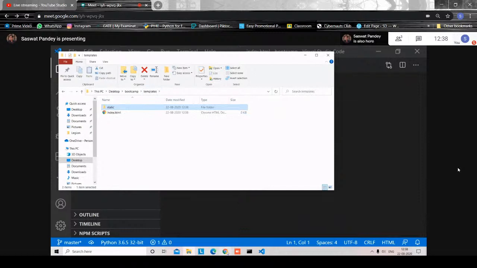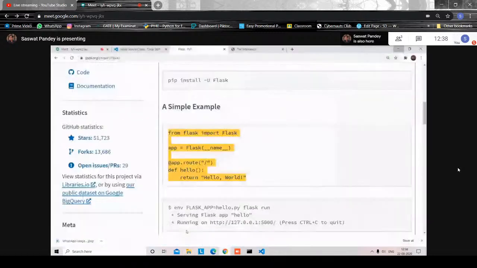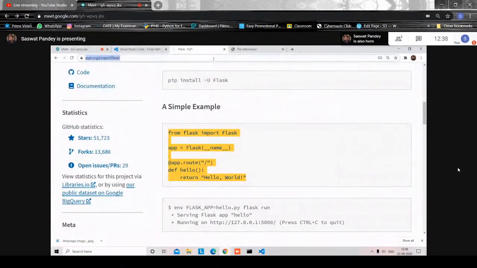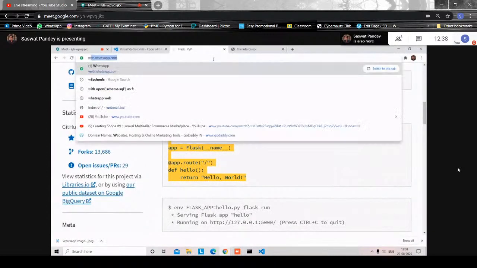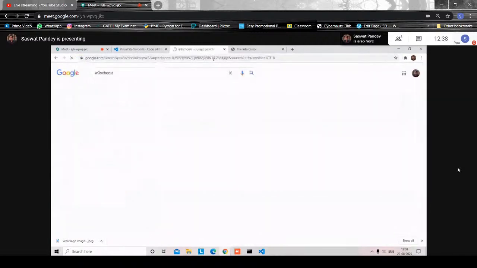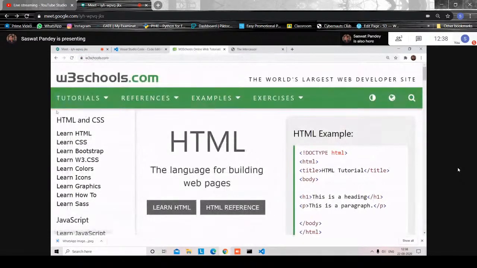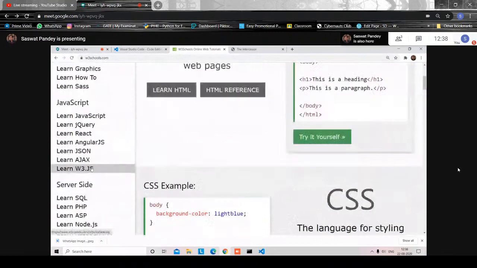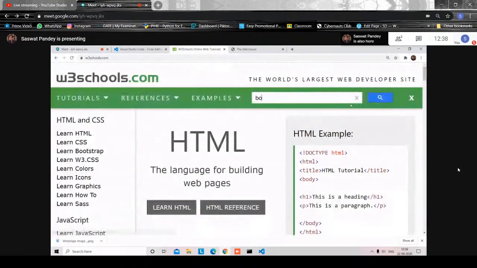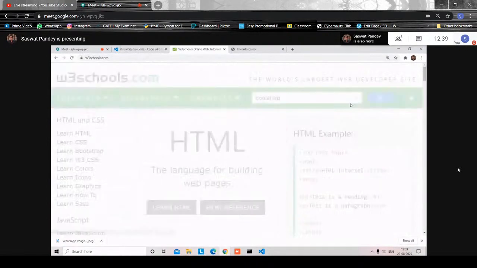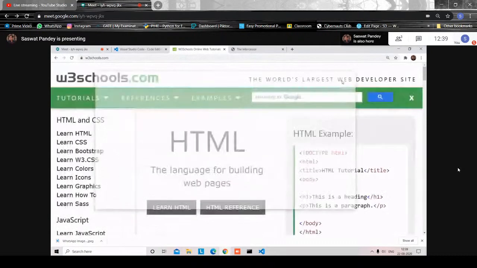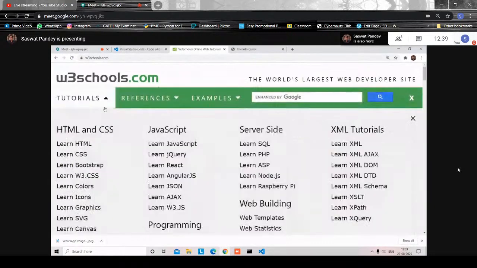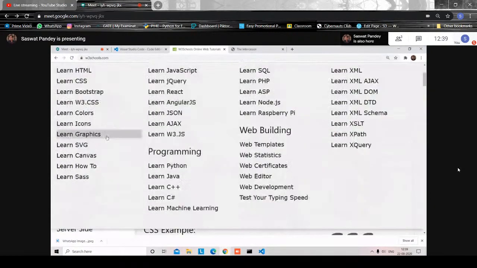So yeah, if you have any problem with basics of web development, then you can go to W3Schools, and here what you need to do is HTML and CSS. This is more than enough, and there's a complete tutorial for Bootstrap as well. If you go to tutorials, you'll see all of these.